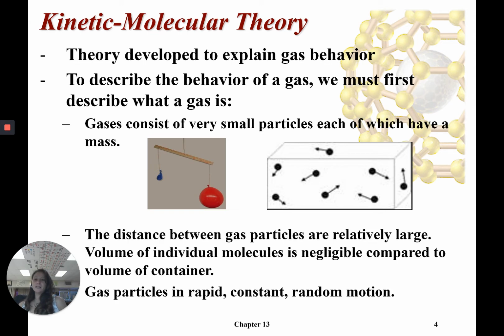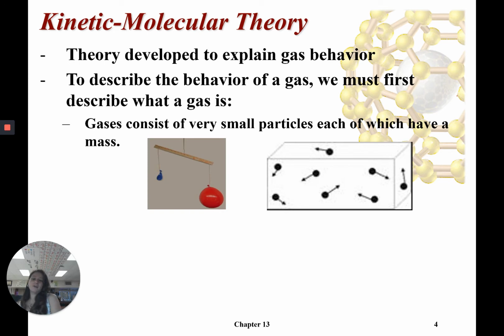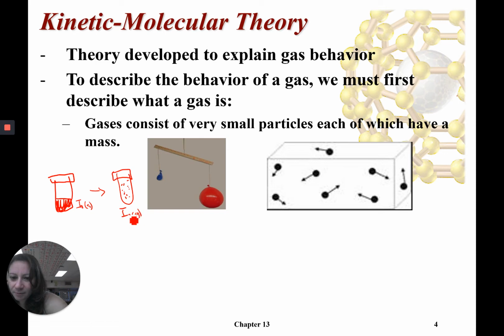So the first statement says that gases consist of very small particles, each of which have mass. So we know that gas particles have mass. If I were to take, let's say, a test tube with some solid iodine and it has a stopper, and so this is I2 solid, and I heat it up and I turn it into gaseous iodine, the mass should be the same, right?